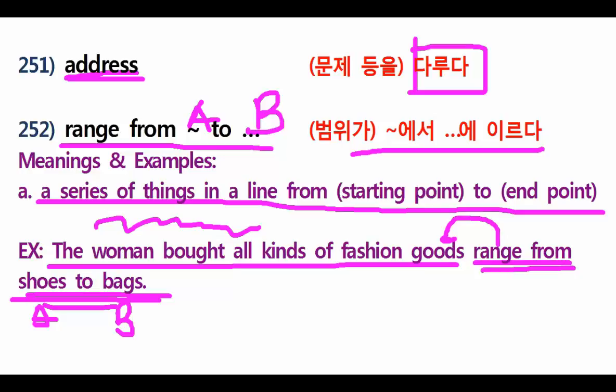Range from shoes to bags. But first, you have to write the noun here so that they will understand. What are these? These are fashion goods. Understood? Perfect. Now let's go to the next one.